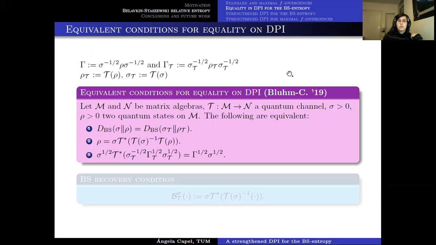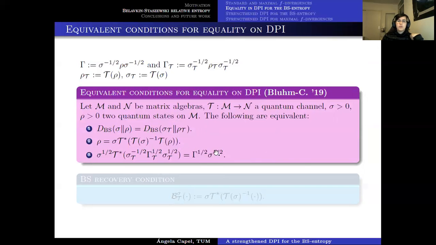Essentially, we prove that after applying a quantum channel between two matrix algebras, we have equality for the DPI in the BS entropy if and only if one state can be recovered in terms of the other one by this expression that we write here. Now this is an explicit expression.